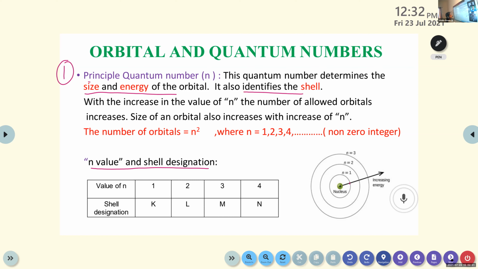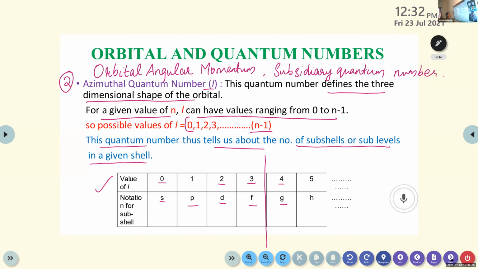Then the next one is the azimuthal quantum number. It is otherwise known as the orbital angular momentum or subsidiary quantum number. This quantum number gives the information about the three-dimensional shape of the orbital, and also provides information about the number of subshells.